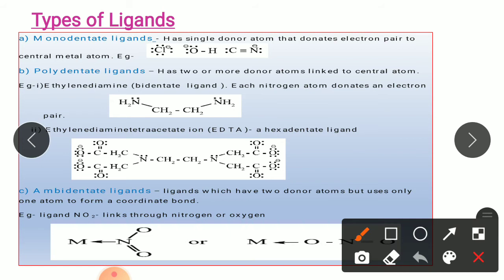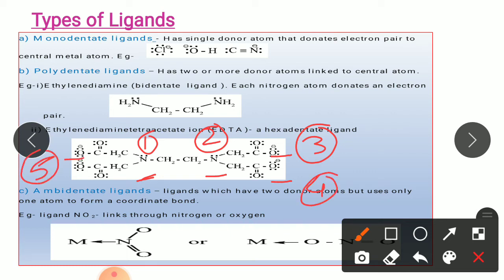So let's count the number of donor atoms. This nitrogen is number one. This is the second donor atom. This oxygen is the third donor atom. This oxygen is the fourth donor atom. This oxygen is the fifth donor atom. And this oxygen is the sixth donor atom. So in total there are six donor atoms. So it is a hexadentate ligand. This EDTA is a hexadentate ligand.